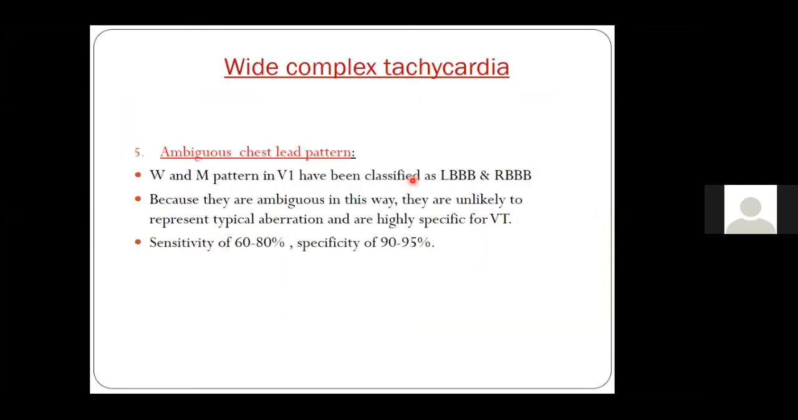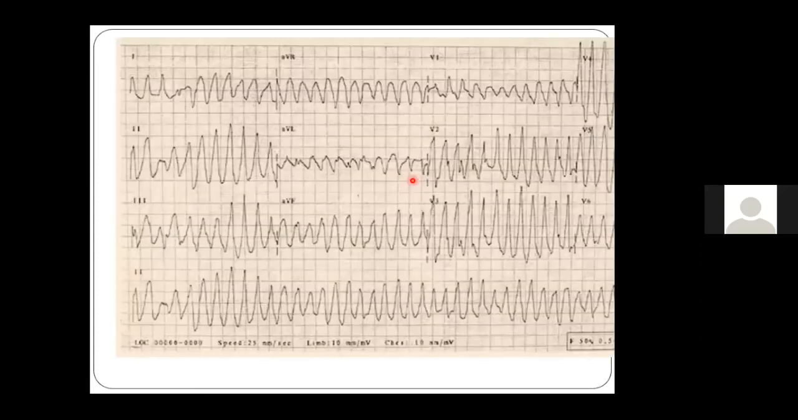Now, again, a criterion which has high specificity is the ambiguous lead pattern. We know that there is a W pattern or an M pattern. An M pattern is nothing but an RBBB where the first R, the rabbit ear, is always more than the second R. And it is highly suggestive of a ventricular tachycardia. And as I told you, a W pattern, with slurring in the QRS, then a small peak and then the second peak, is known as the LBBB pattern, and that is highly suggestive of a ventricular tachycardia.